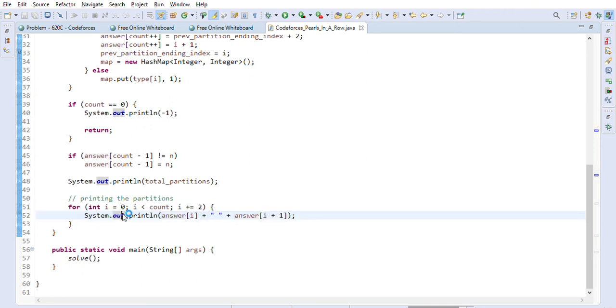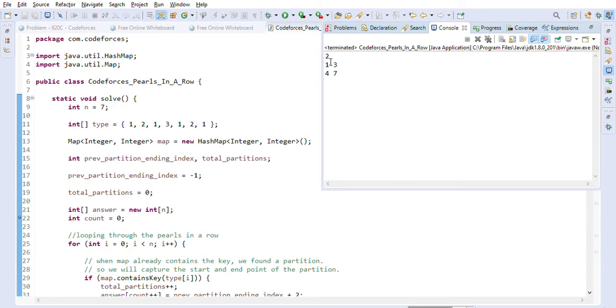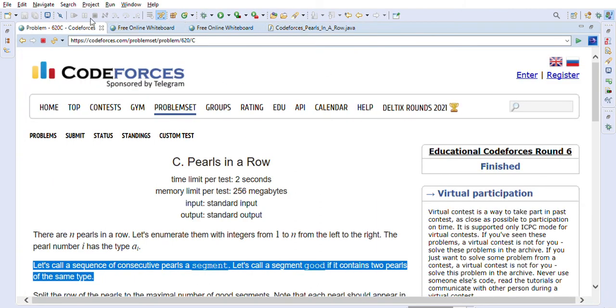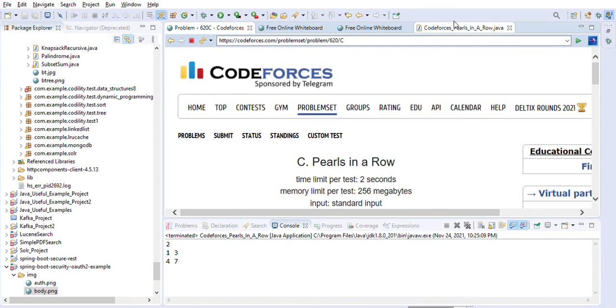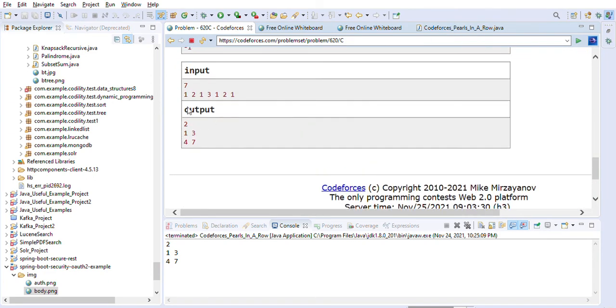So let's go ahead and execute this example. Now we are getting 21347. As you can see, this is the correct answer for this example that you can see here. So 21347, we got the correct answer.